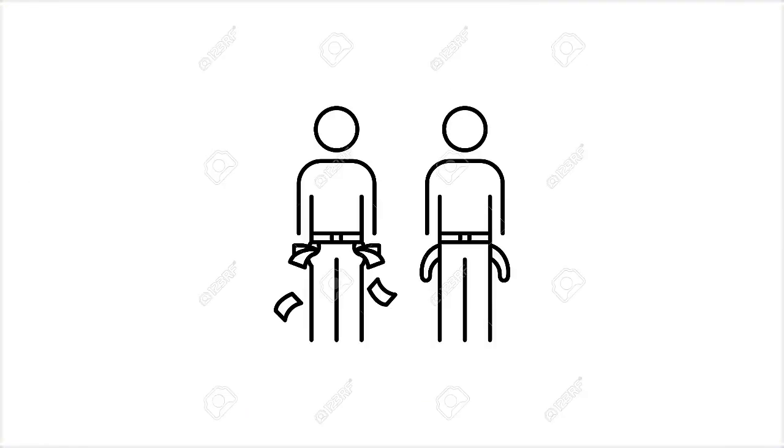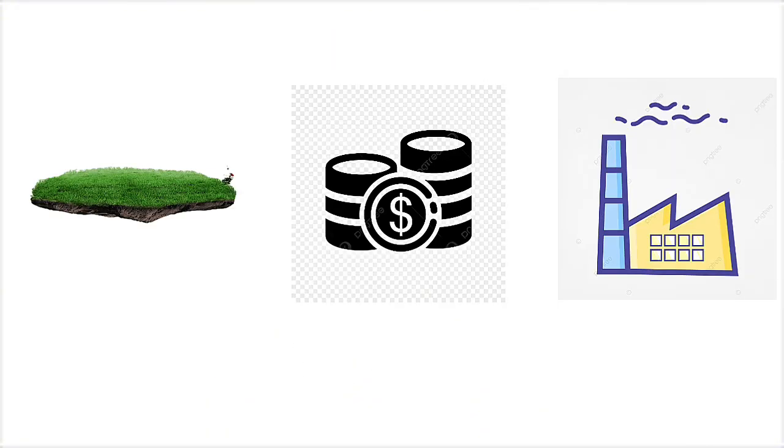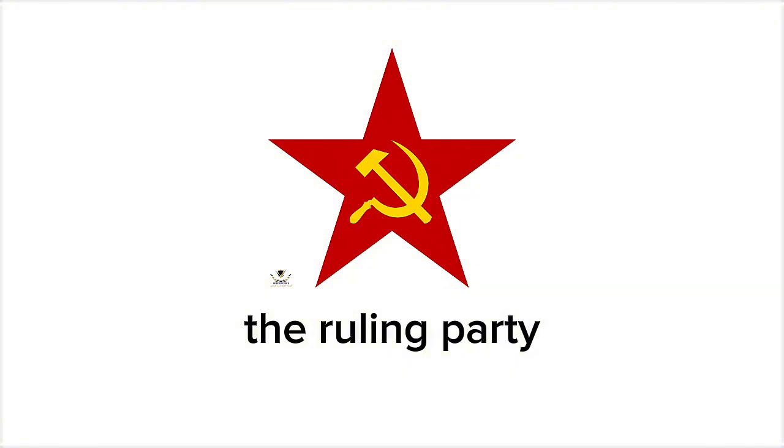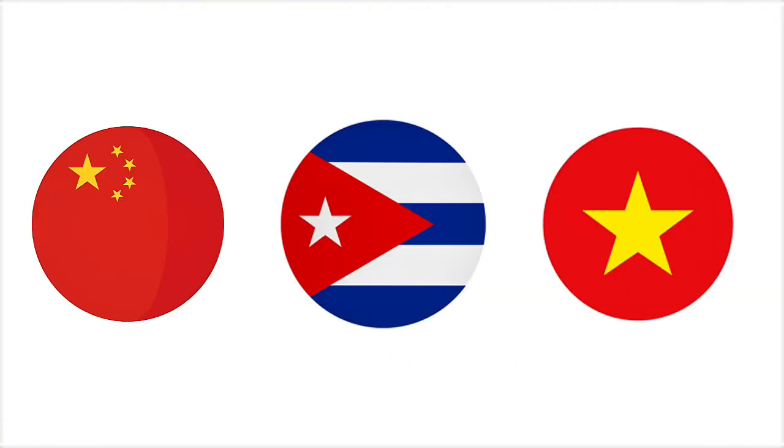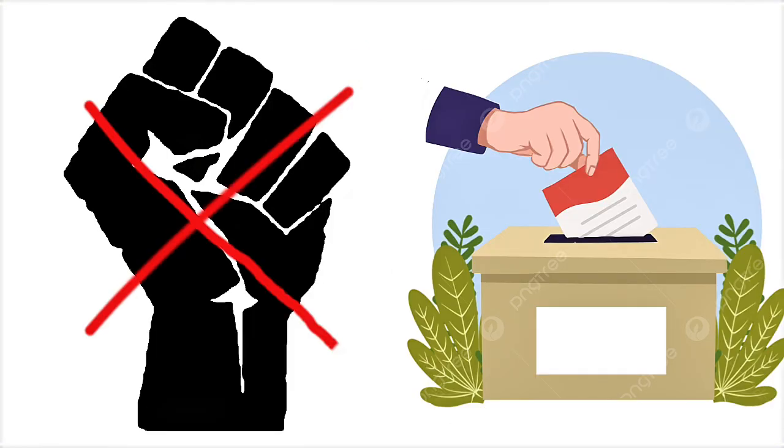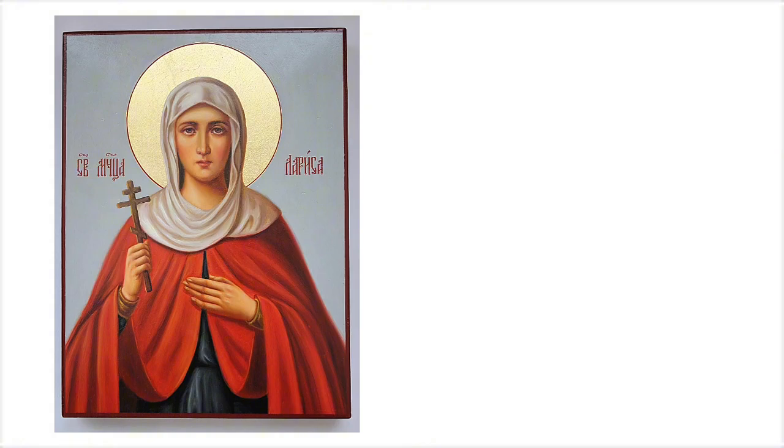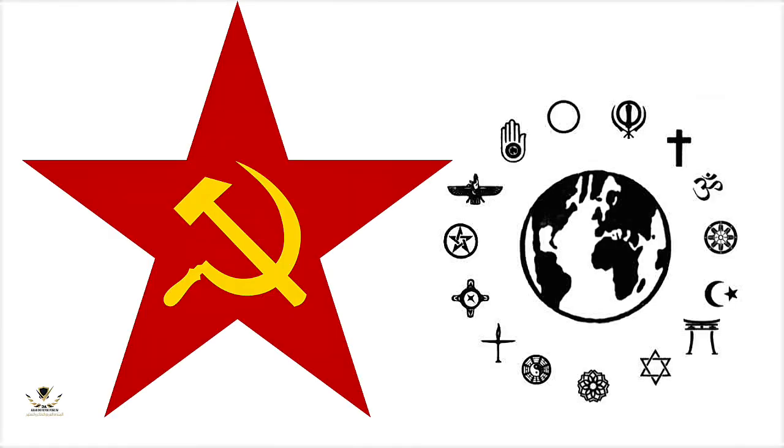Communism. The communist regime depends on the rule of one party with full political and economic power. The government seeks to create a society free of social classes by making the state control the land and factories. Elections are usually organized by the ruling party, as in China, Cuba, and Vietnam. It was the basis for the Soviet Union, often governed by one party without opponents or real elections. Communist thought sees religion as a tool for control, so communist systems separate religion from the state, as happened in China and the Soviet Union.